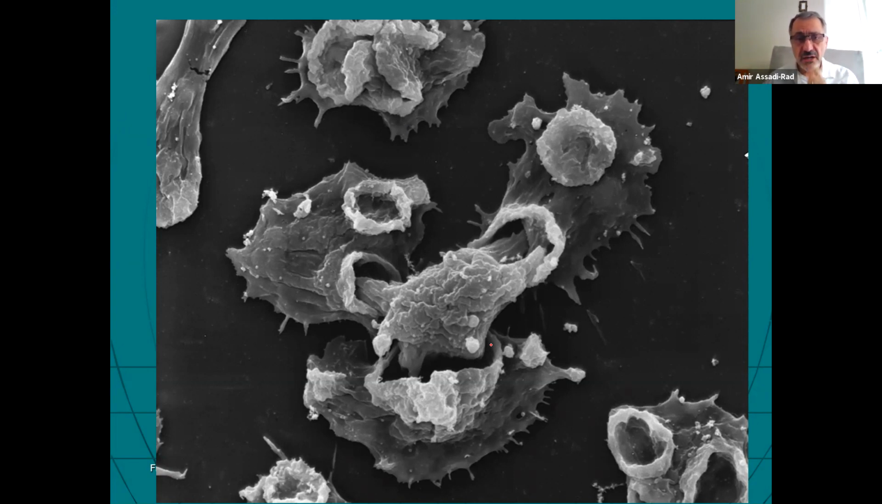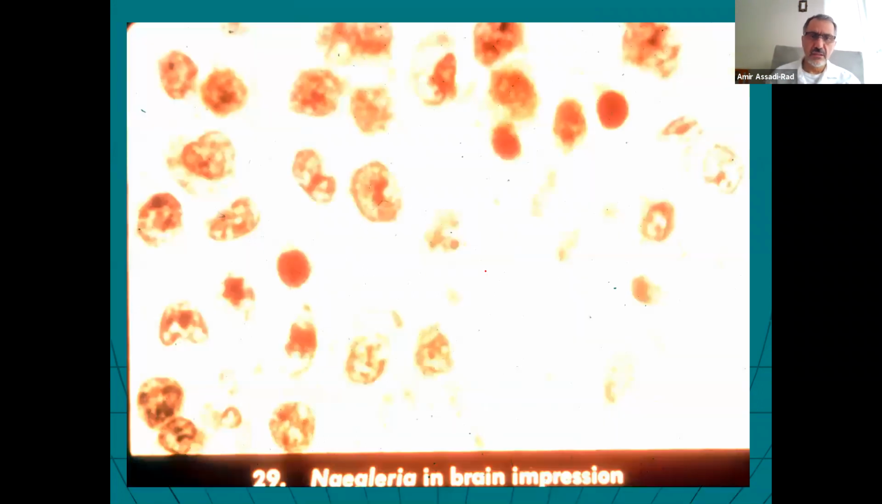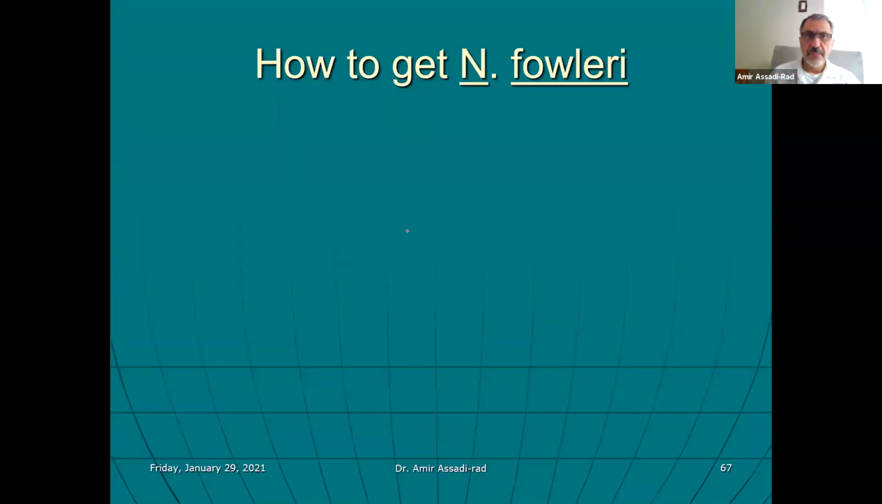Here they are, the amoebae are infecting the cells, and they are coming out of the cells. Here are the cells that have been infected, and here is the amoeba Naegleria fowleri. Here are some signs on the lakes about amoebic meningitis, and keep your head above water at all times. Here is Naegleria fowleri in brain cells, and here are some that are shown.